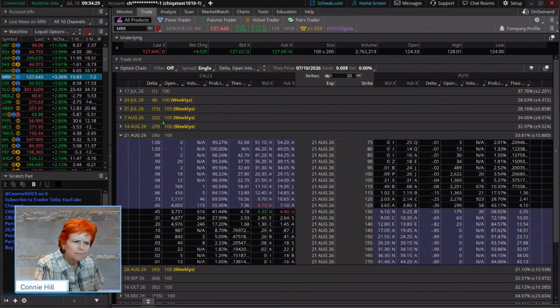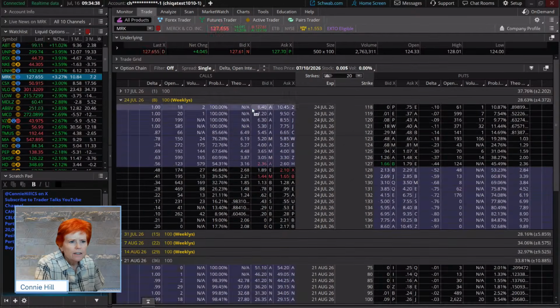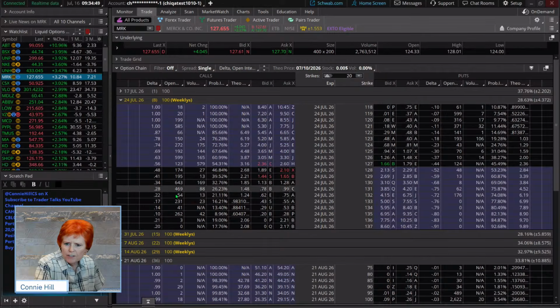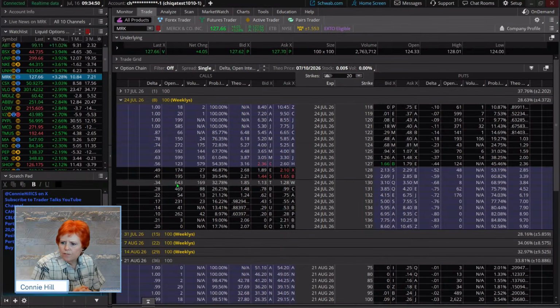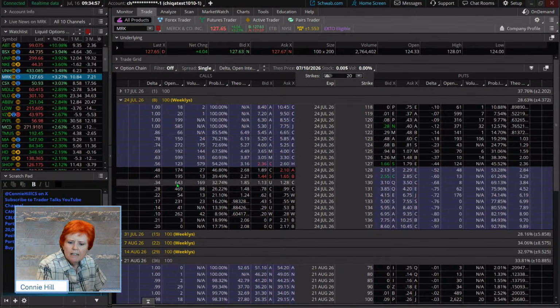Now let's see if these strikes still look like they might work for us on the July 24th. I was looking at the 129, so our 129 call here. There's some decent open interest here. Actually, it's moved maybe a little bit more significantly. We might end up selling the 130 because that's at a 34 delta.